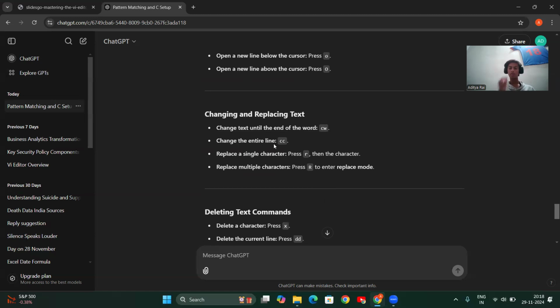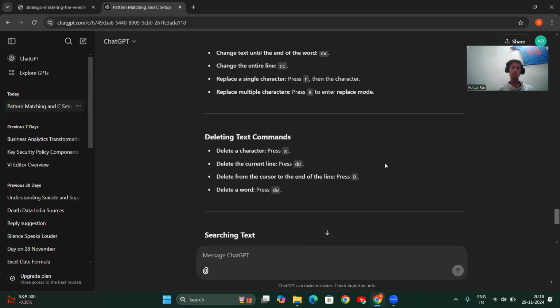Change the entire line: if you want to change the entire line, use the command cc. Replace a single character: press small r, then the character you want to replace. If you want to replace multiple characters, press capital R, then the characters, and it will take you to replace mode.